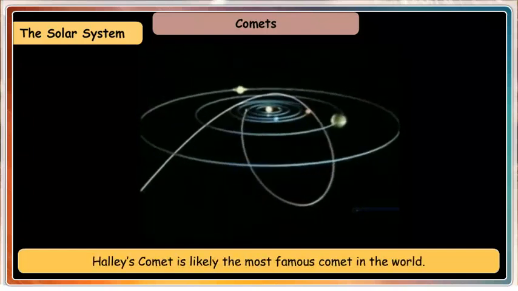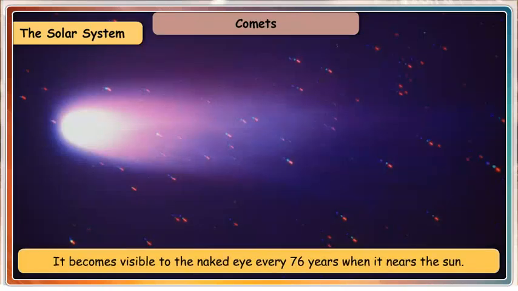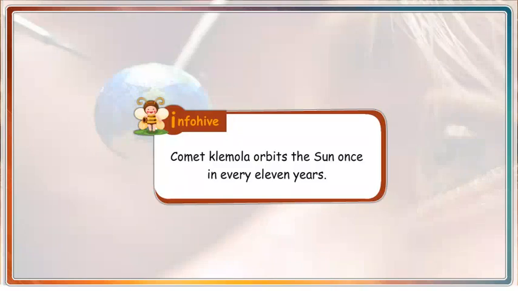Halley's Comet is perhaps the most famous comet in the world. It becomes visible to the naked eye every 76 years when it nears the Sun. It was last seen in 1986 and will appear again in 2062. Info Hive. Comet Klemola orbits the Sun once in every 11 years.